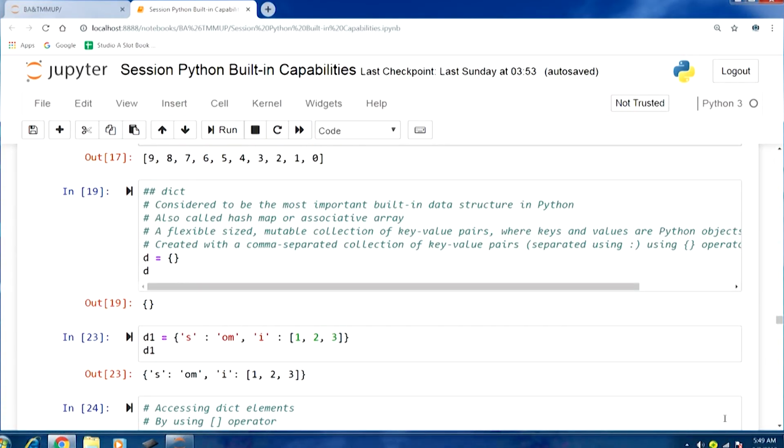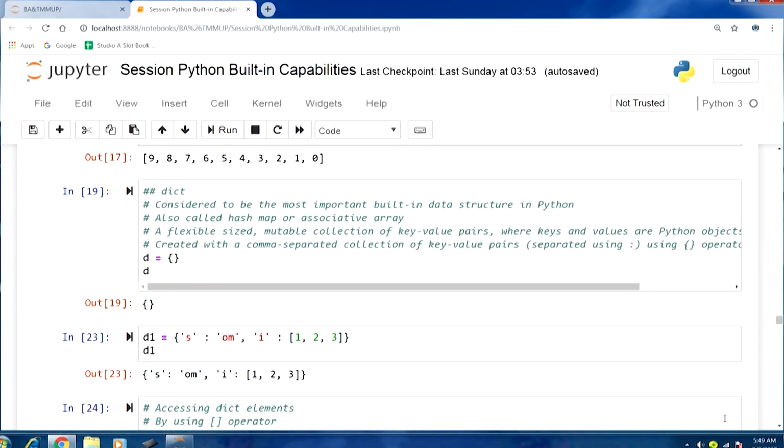Dicts are created with a comma separated collection of key value pairs. The key and value are separated by colon, and the multiple key value pairs in the collection are separated using comma, and then we use curly braces to indicate that it is a dict type. So, let us start with this.